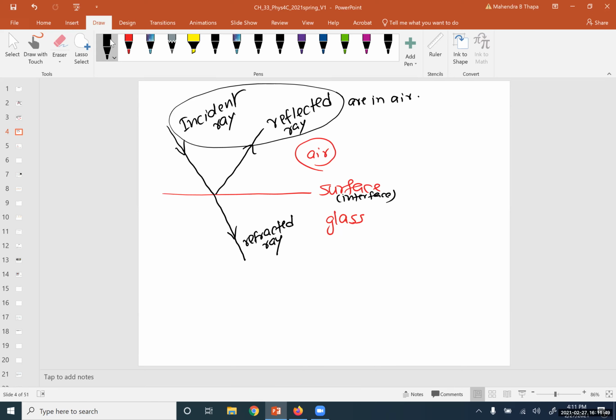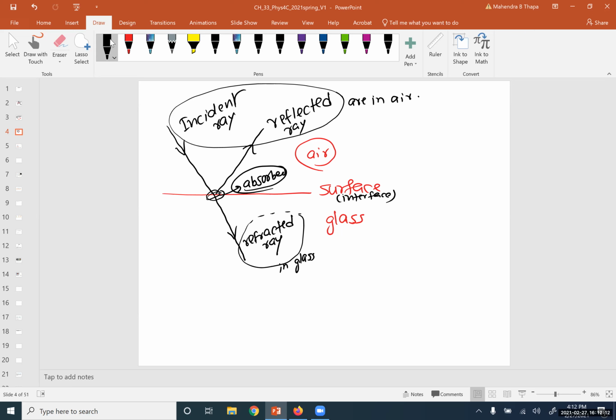Okay, so you see that this refracted ray, in this case in glass, in this scenario, it could be possible that some of the part could get absorbed by the medium somewhere here, either not reflected, not refracted.